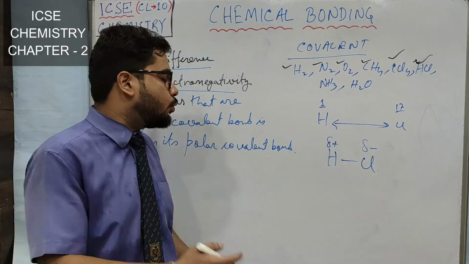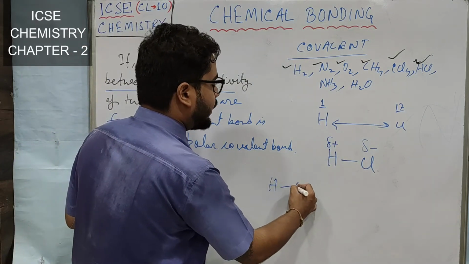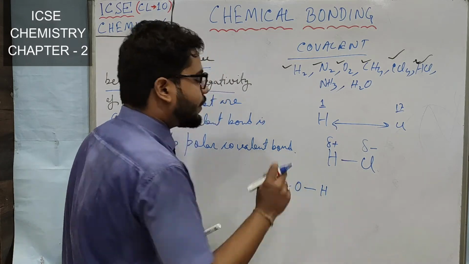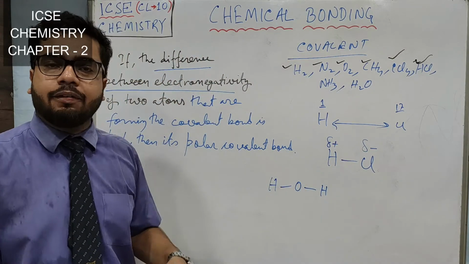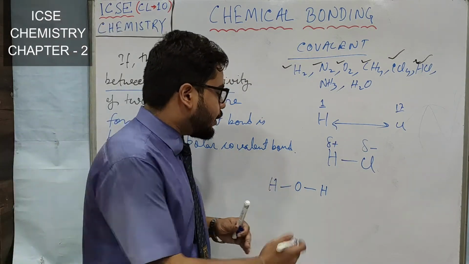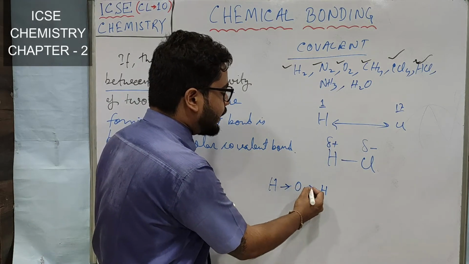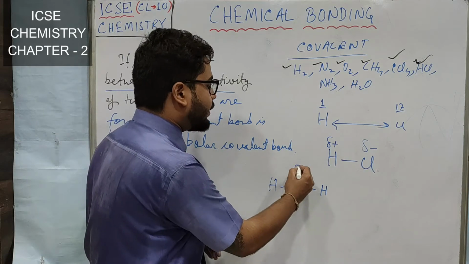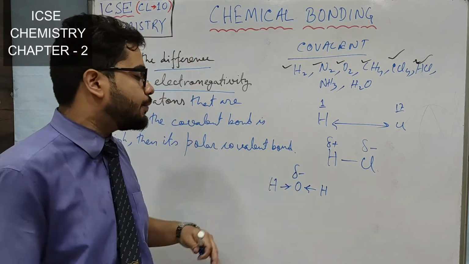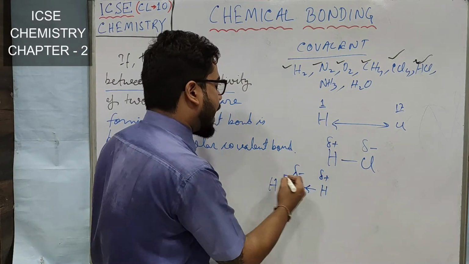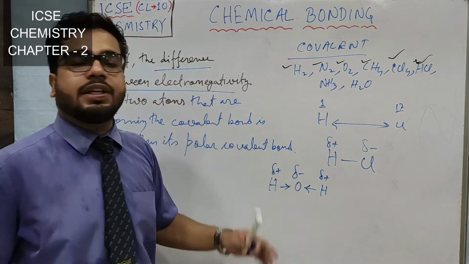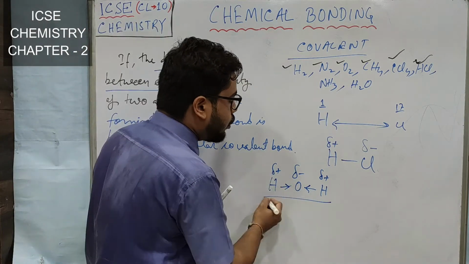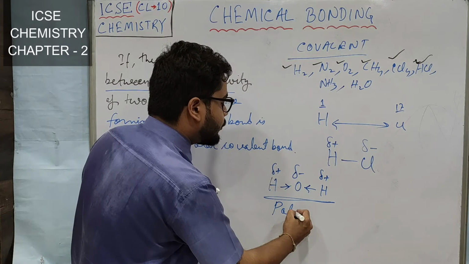I can give you one more example. Say water. Oxygen is also very electronegative, right? So oxygen will also attract the shared pair of electrons towards itself. So oxygen will also develop some negative charge, whereas these hydrogens will develop some positive charge. So that is why we call this a polar solvent,